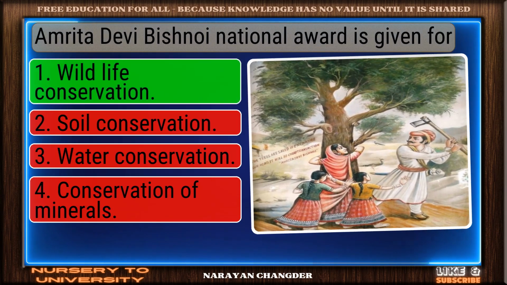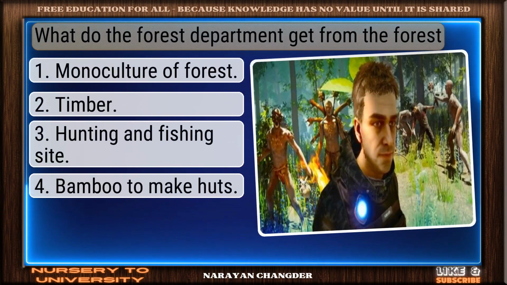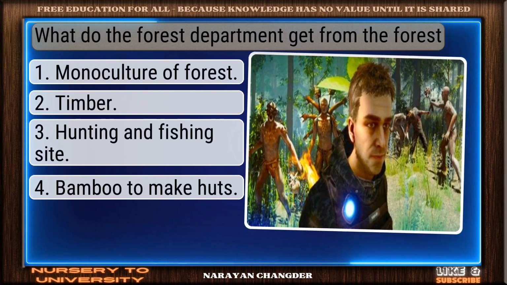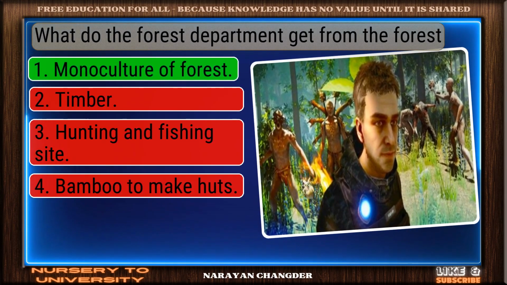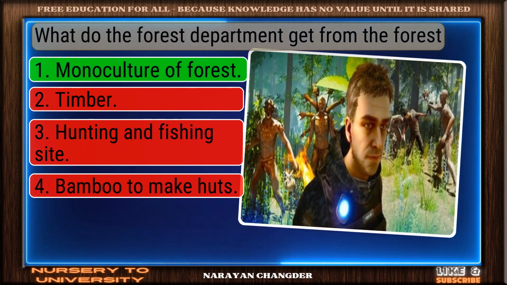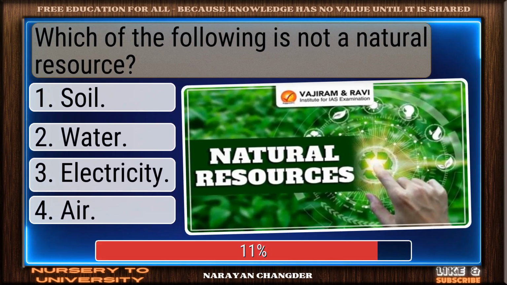Correct response. Wildlife conservation is accurate. What do the Forest Department get from the forest? Solid response. Monoculture of forest is valid. Which of the following is not a natural resource?